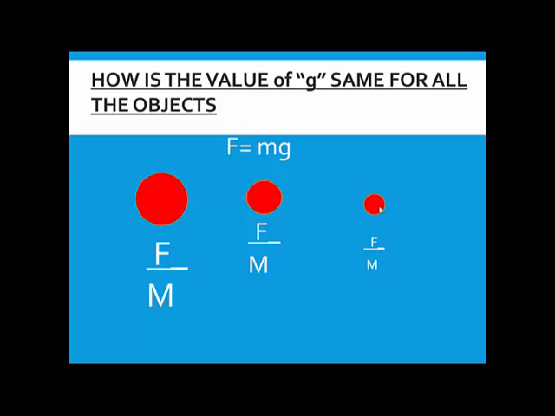Why? Because, and this is the exact answer that you are going to write, the acceleration of gravity, which is 9.8 meters per second square, is the same on all the objects. Because this acceleration due to gravity is the same for all the objects, that's why all of them will come down onto the ground at the same time.